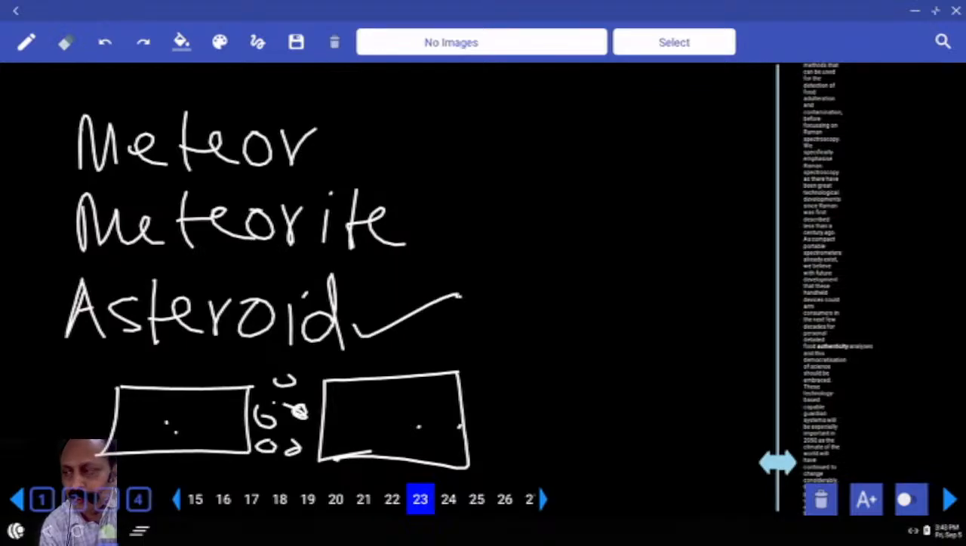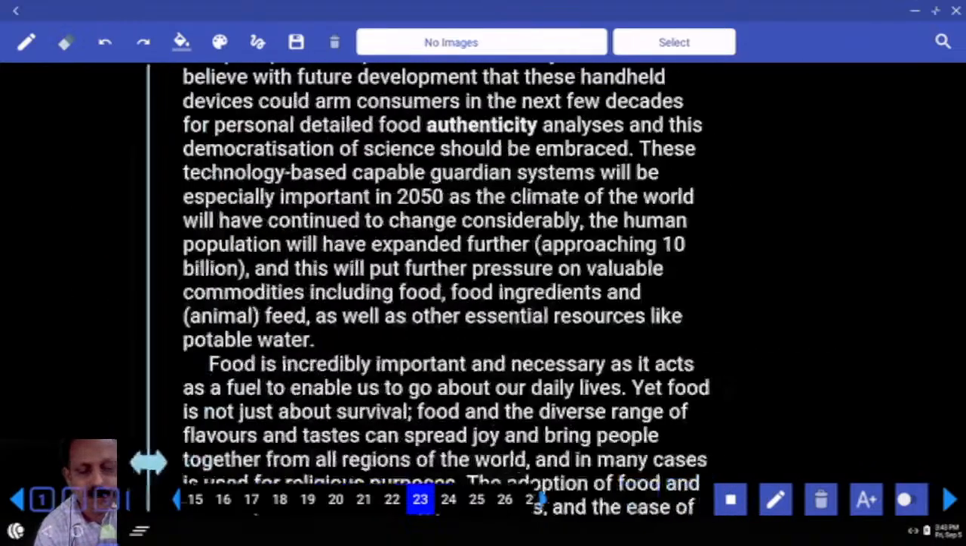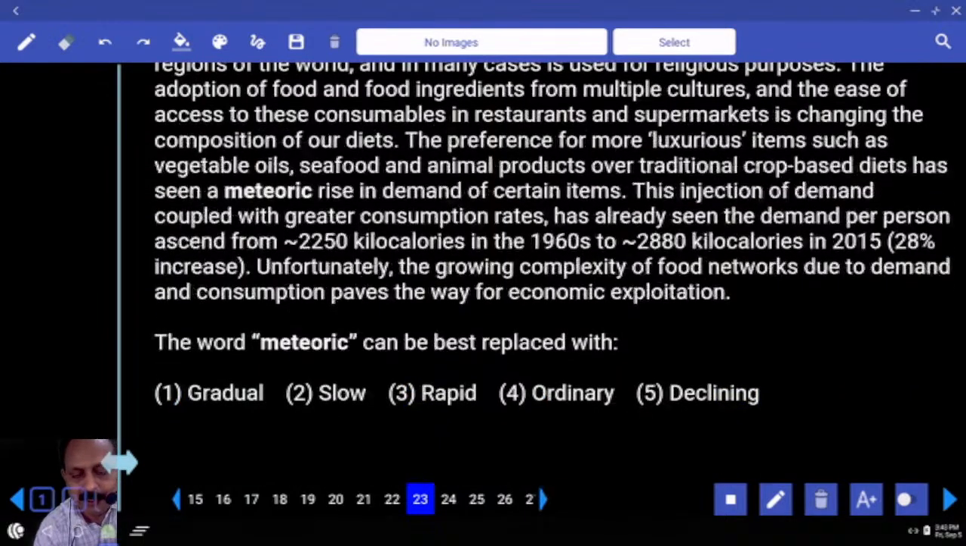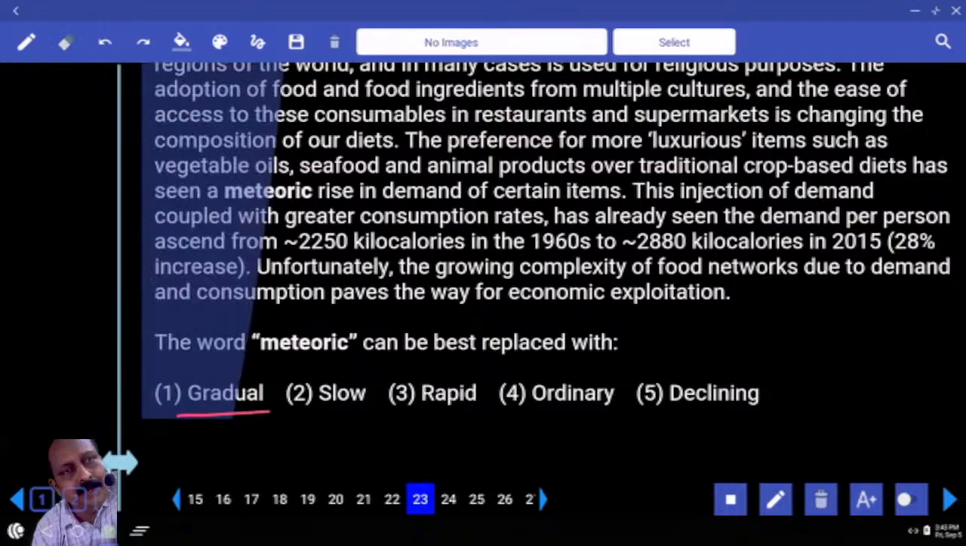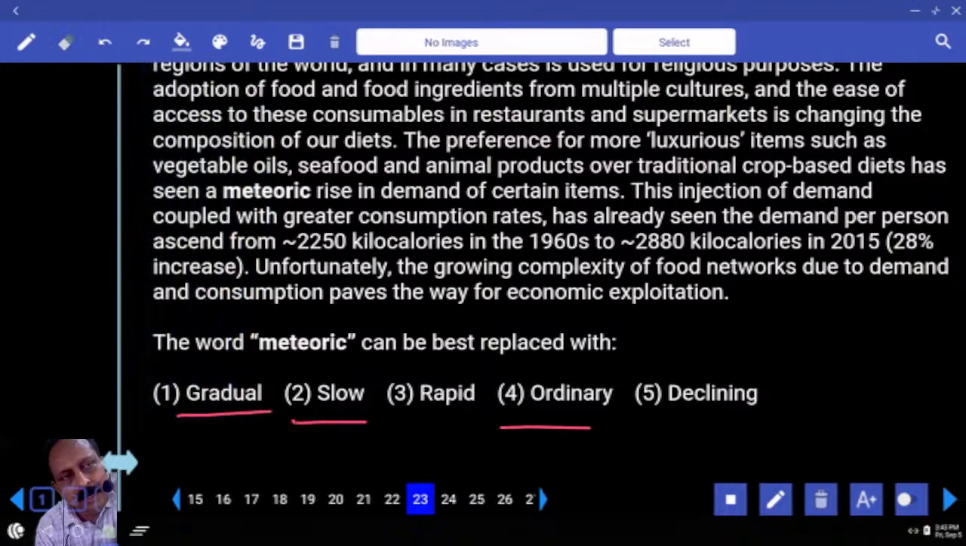And sometimes they enter Earth's atmosphere. Because of friction, they burn. If they burn, we use the term meteor. If they don't burn completely, they reach the Earth's surface, then we use the term meteorite. You guys know that? And what is the word used here? Related to that or not related? So meteoric means going up within no time, rising quickly. Can you use a word like gradual, slow, ordinary, declining? So what is the answer? Have you guys got it? Very good.